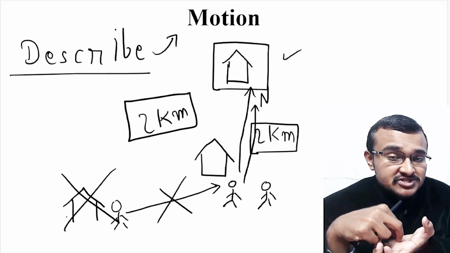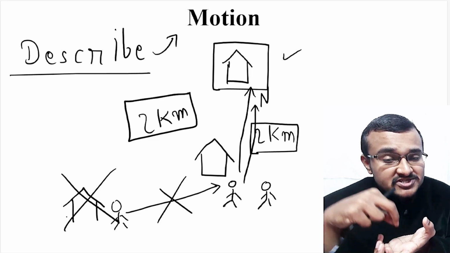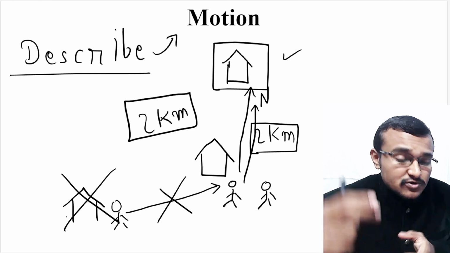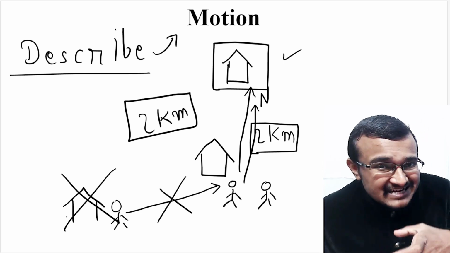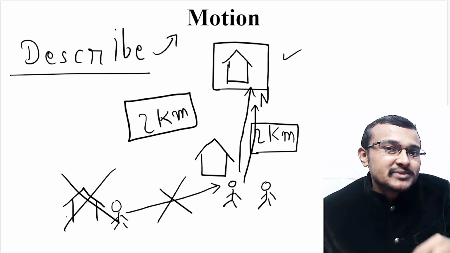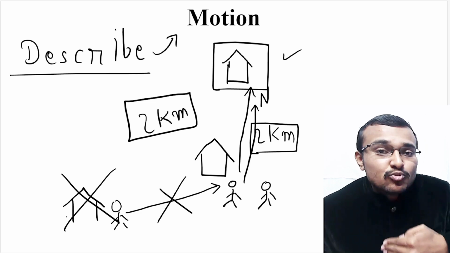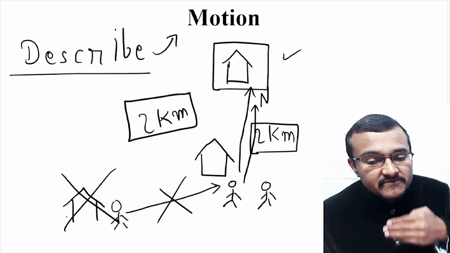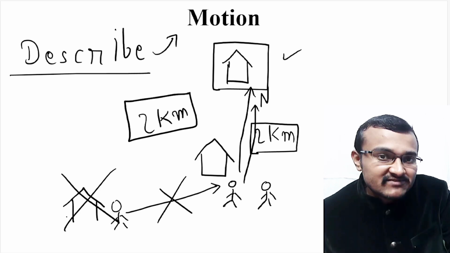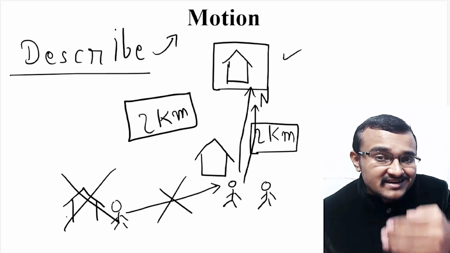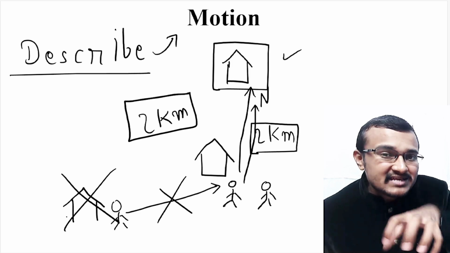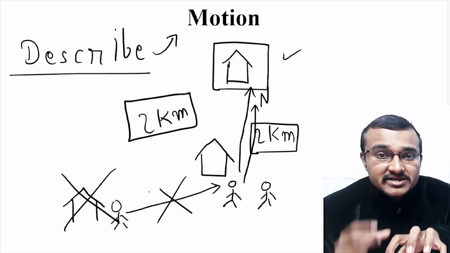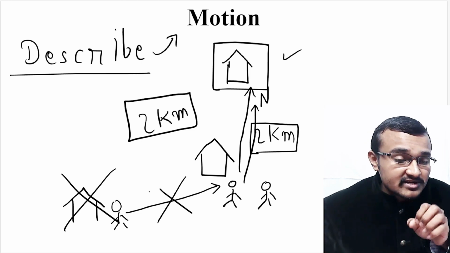So a person has to change his position from this position to the position in the railway station. In order to change that position, he has to travel a 2 kilometer distance. So there motion comes into the picture. That means he has to displace himself from the school towards the railway station. So here your school will be the reference point. That will be the initial point, the reference point to analyze the motion of that person.